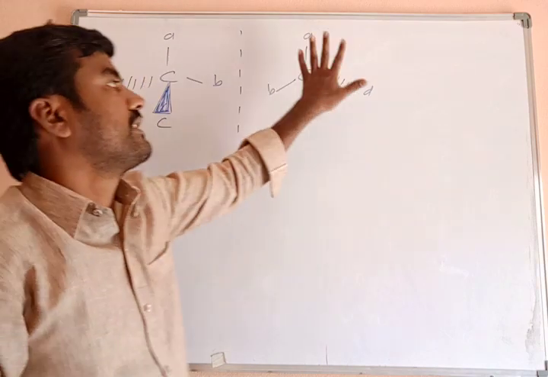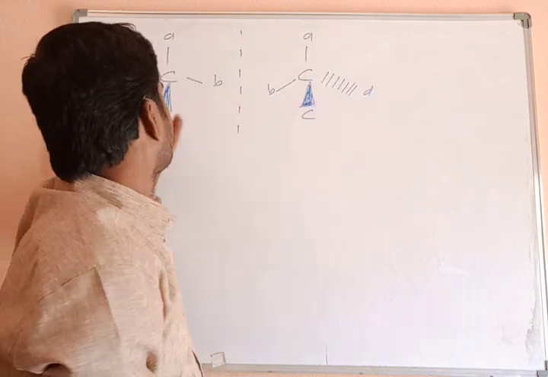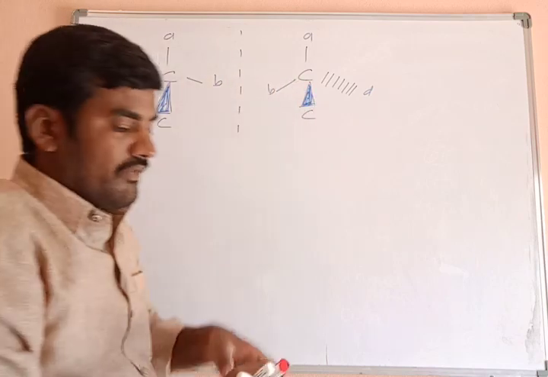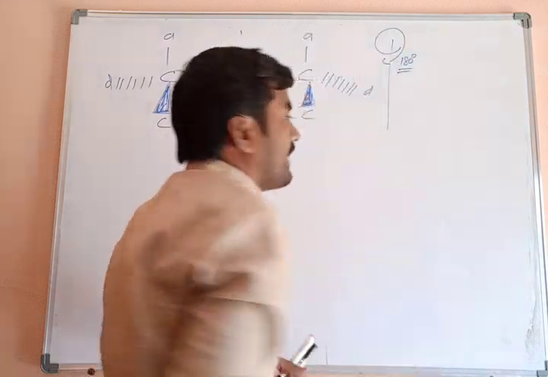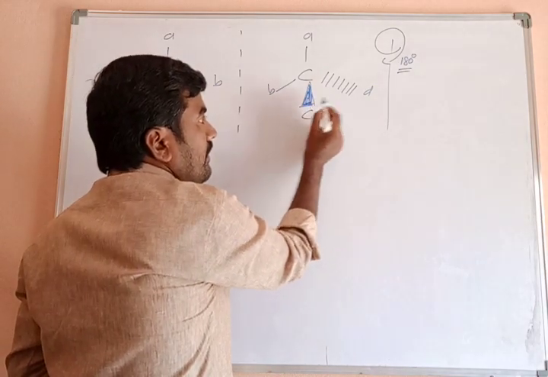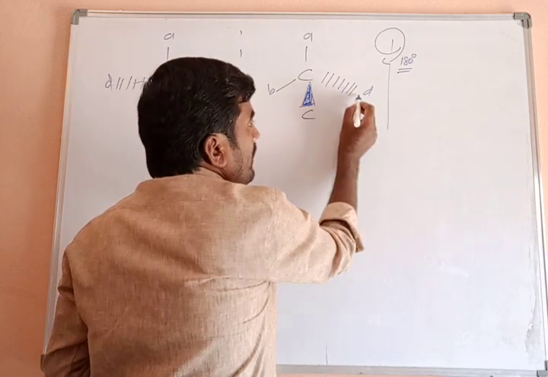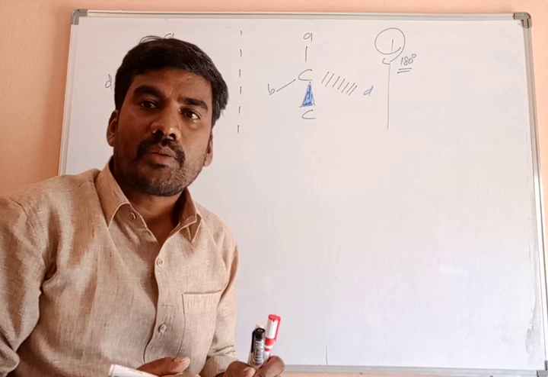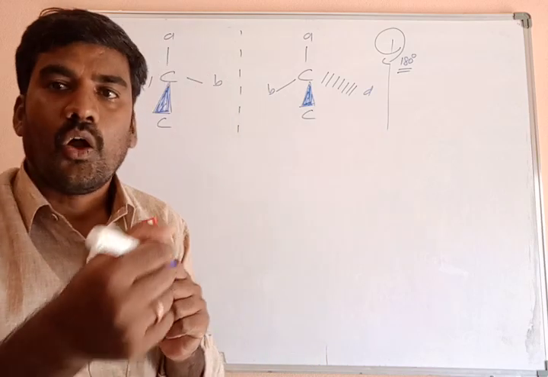Similarly, now this turns like this. In the image, it turns like this. Now D is coming on the right side and C as it is, and B, which is on the right side, is coming on the left side in the image. When I am rotating this 180 degrees, after rotating 180 degrees, what happened? The group or atom present at a wedge bond comes onto the dash bond and the atom or group of atoms present on the dash bond comes onto the wedge bond. Means the atom or group of atoms which are present above the plane go inside and those which are present inside come outside.